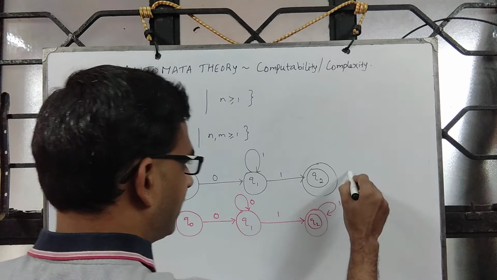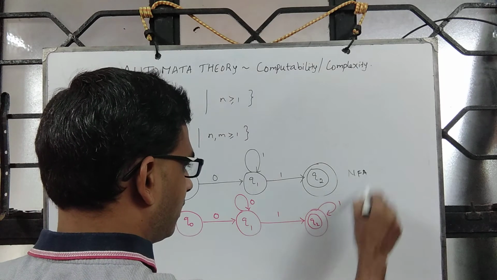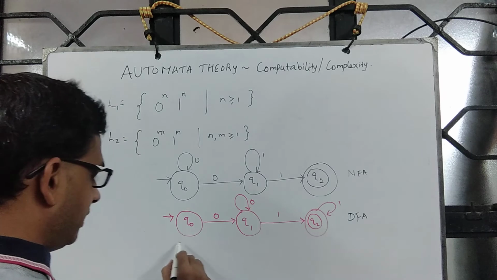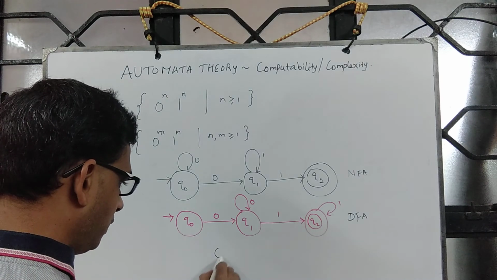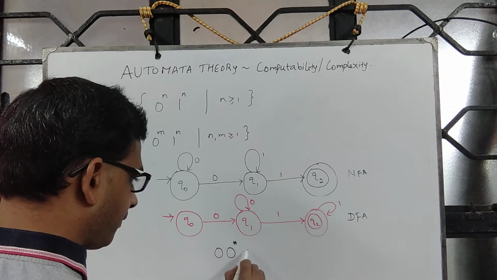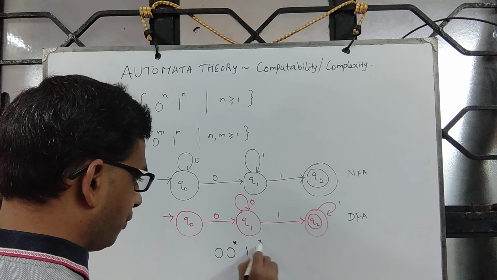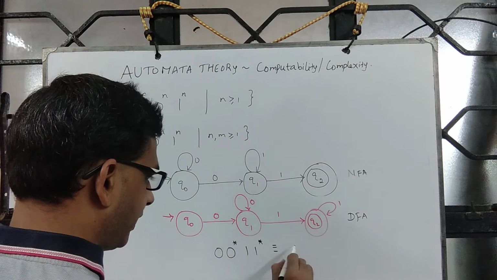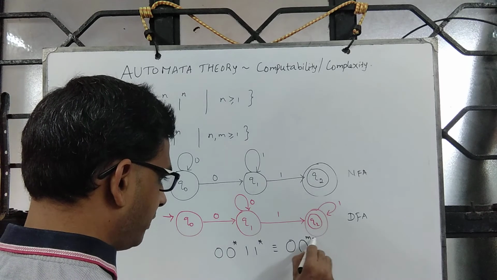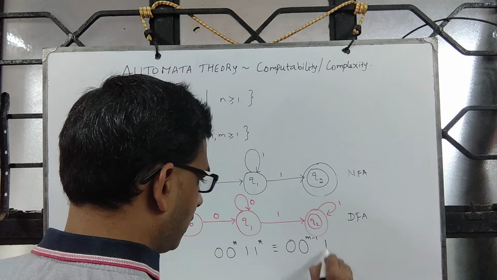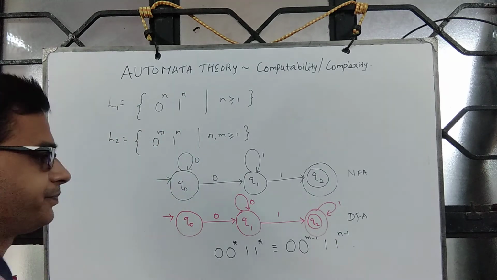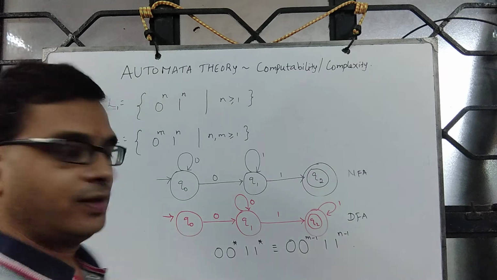Now you see that this one is clearly a DFA, and this accepts 0 followed by 0 star, 1 followed by 1 star, or equivalently 0 followed by 0 power m minus 1, 1 followed by 1 power n minus 1. Fine.